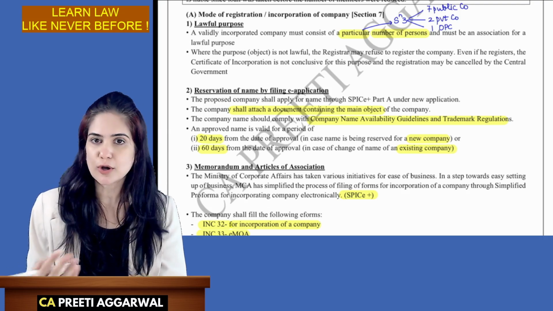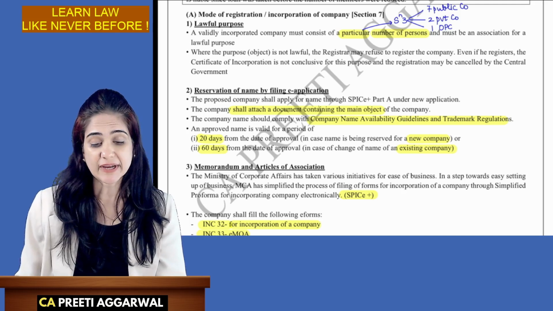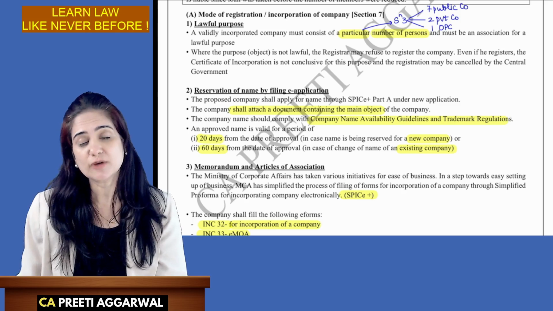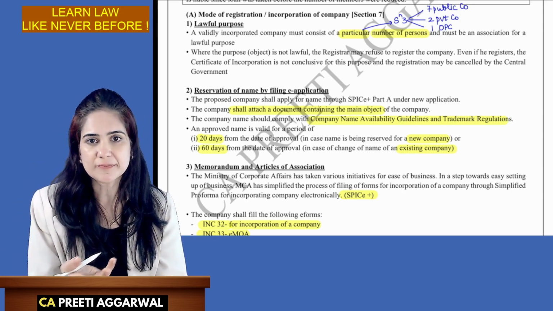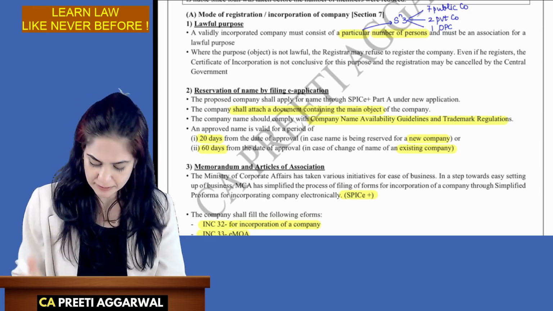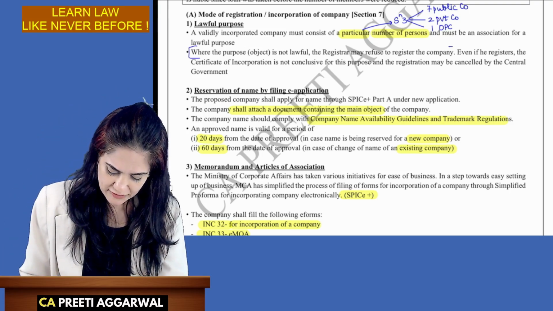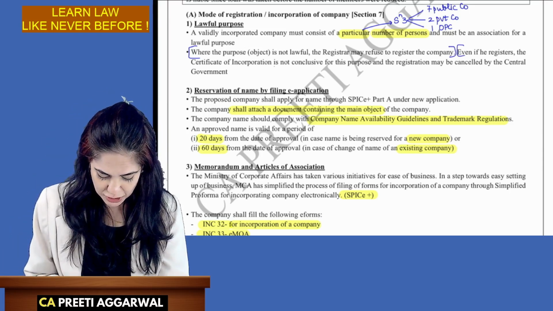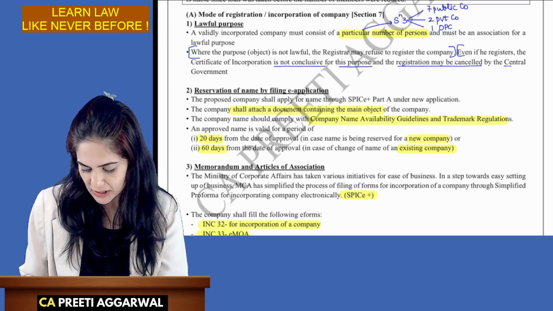When the object is not lawful, suppose you are registering a company, normally the ROCs are very vigilant. But by mistake, if they register a company with the objects of drug dealing and later find out, initially if they find out, they will refuse to register. But if by mistake he registers the company, the certificate of incorporation is not conclusive for this purpose. Registration may be cancelled by the central government.